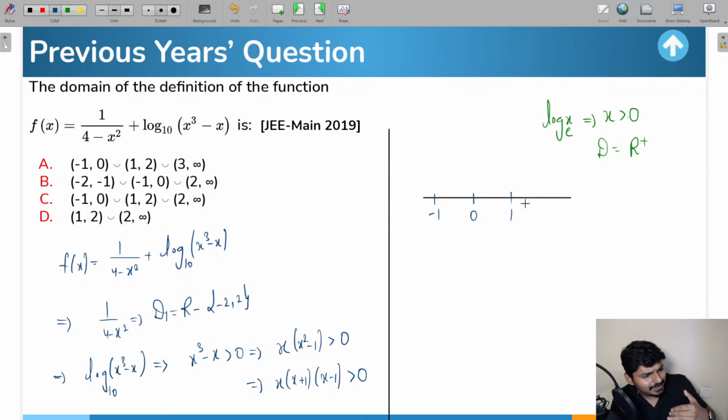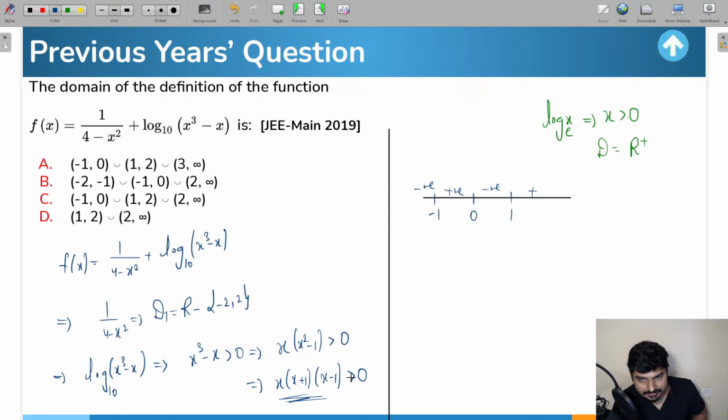Now when you take any value of x greater than 1, x into (x plus 1) into (x minus 1) will be positive. Between 0 and 1, if you take any value of x, this term will be negative. Between -1 and 0, this term will be positive, and less than -1, this will be negative.